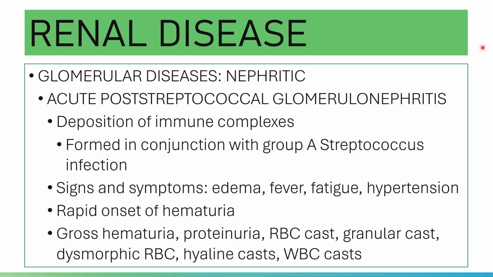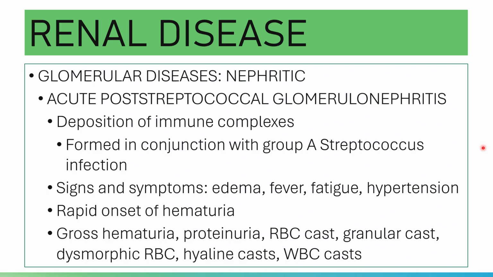Again, acute post-streptococcal glomerulonephritis occurs in children and young adults after a respiratory infection caused by certain strains of group A beta hemolytic streptococci that contain the M protein in the cell wall. And what happens since there is an immune complex deposition?